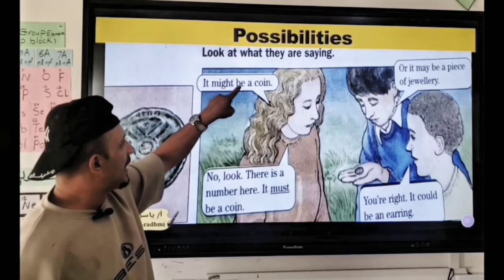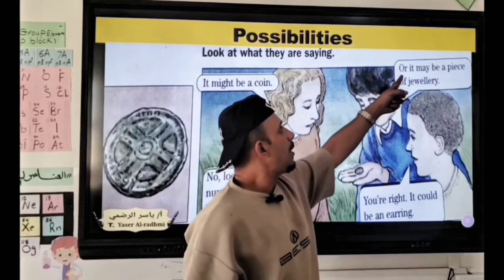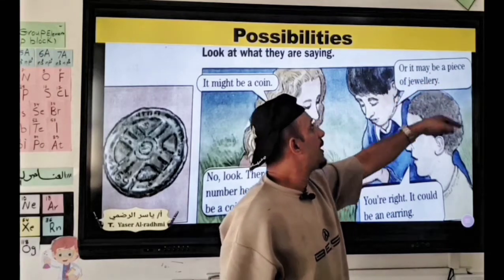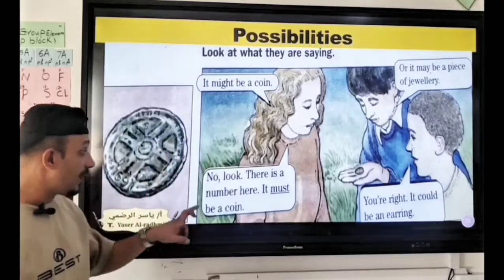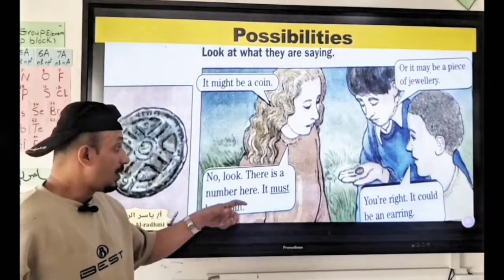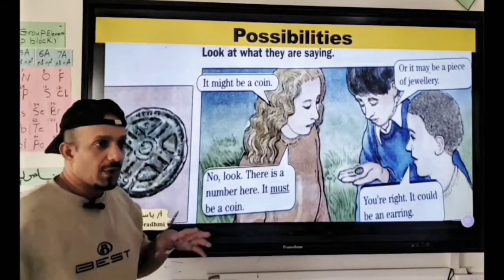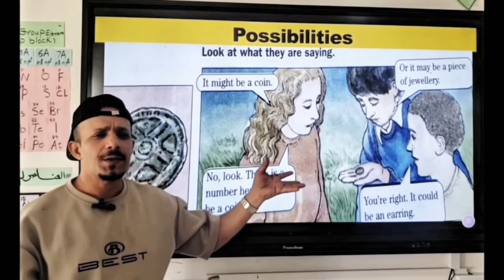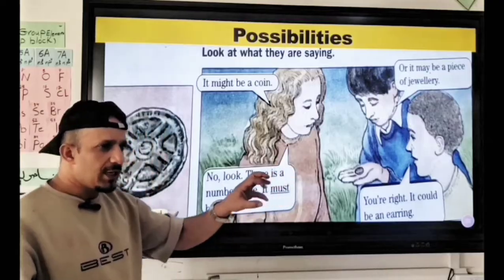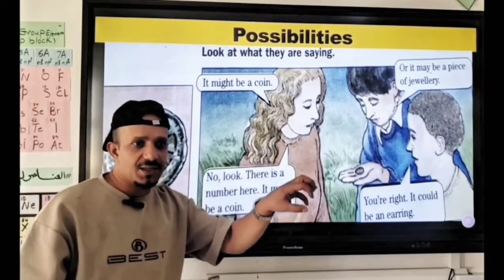It might be a coin. And here, maybe, or may be. And here, could be. But here, when she said no, must be. This is the first point. Do we have verbs here? No. We're talking about something. Try to guess what exactly it is.